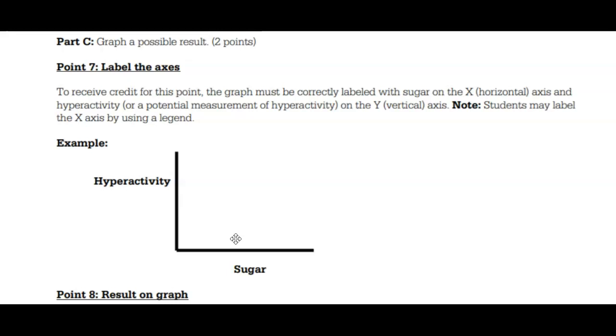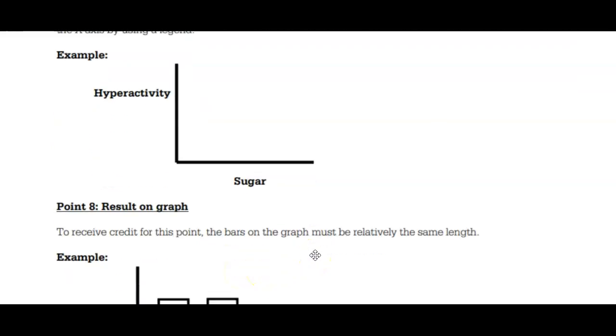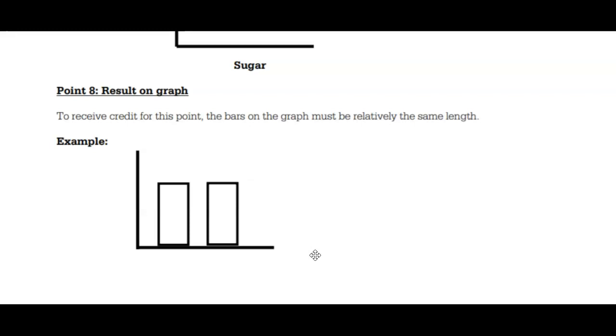So to get to point 7, you had to label on the y-axis hyperactivity, or a measurement of hyperactivity, like getting out of the seats, number of times getting out of the seat, that would count. And sugar, or amount of sugar. And that was what you got for the first point, point number 7. Point number 8, they had to be equal, that there was relatively the same length, because you're showing that there was no difference between the two groups in the experiment. There was no statistical difference, so they should be equal.